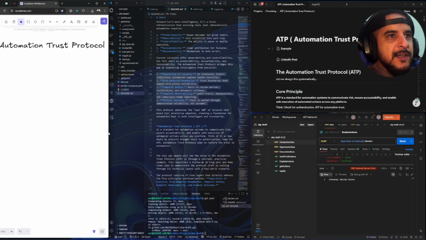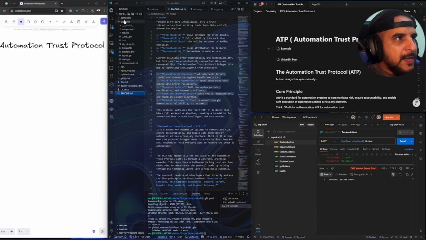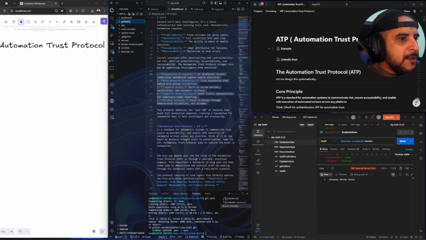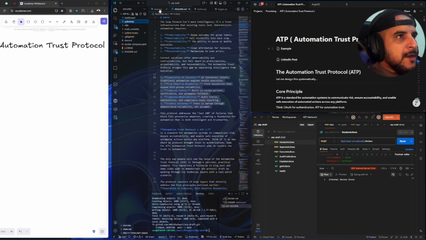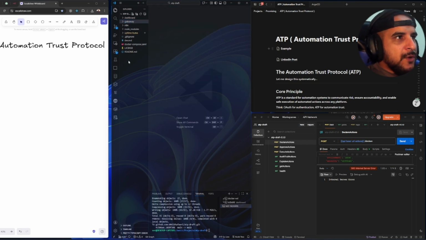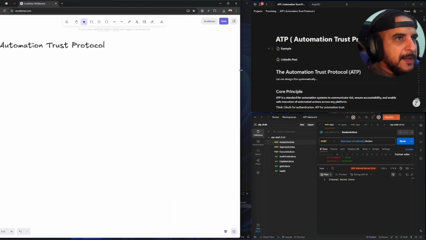So let's just discuss for a few minutes the problem and the solution. And after that, I have prepared a quick demo for you, implementing that draft specification that I came up with by myself, right? So let's just start explaining. We're going to go into the demo shortly, but for now, let's just close all these tabs. We're going to go through the code as well. Let's just expand this so we can explain things.